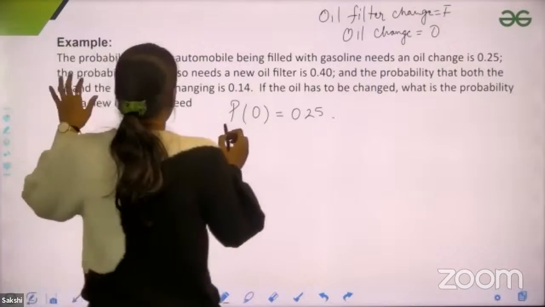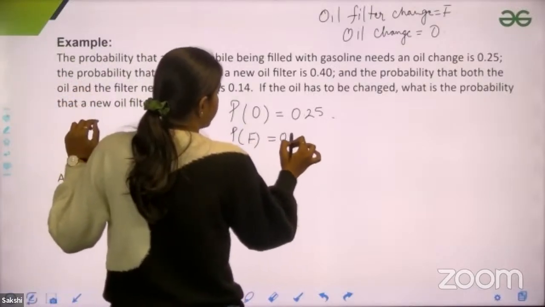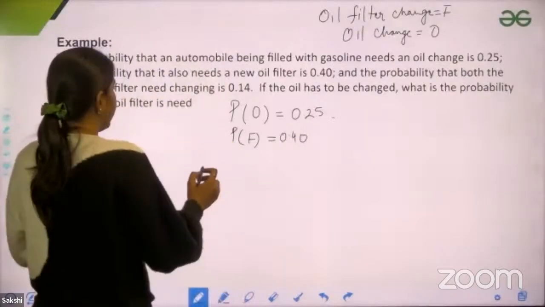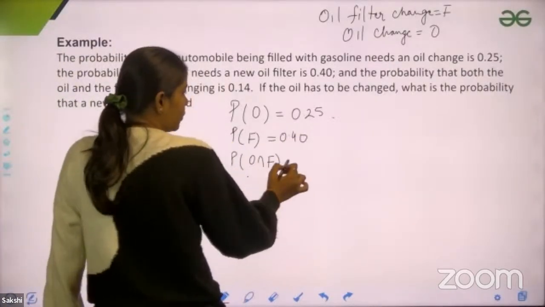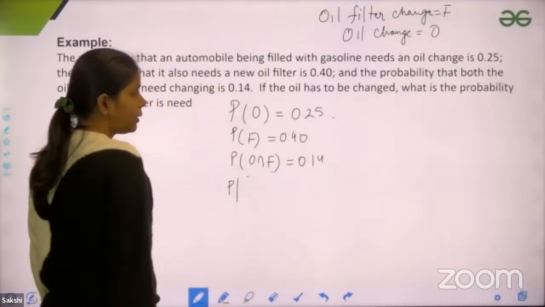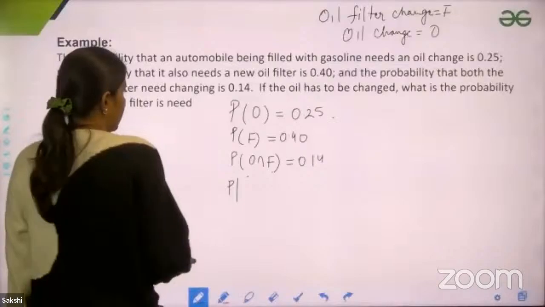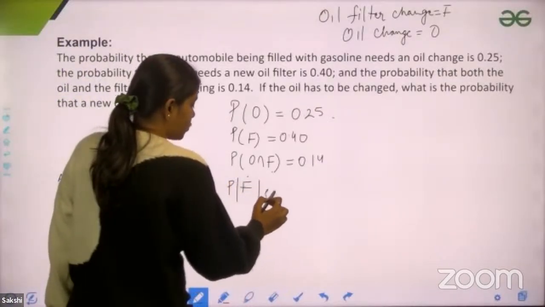So they have given the probability of filter change as 0.40, and the probability that both oil and filter need changing, that means both have to be done, is 0.14. They're asking what is the probability that the oil filter is changed if I already know oil has to be changed.